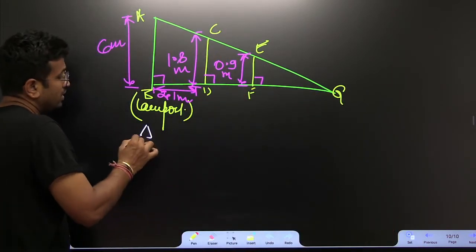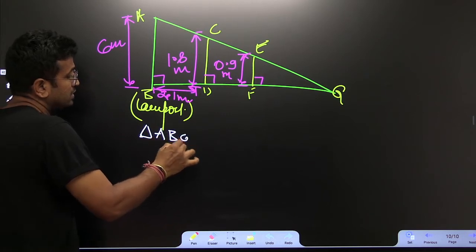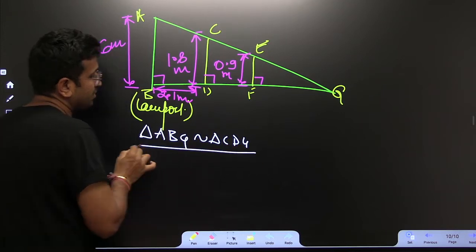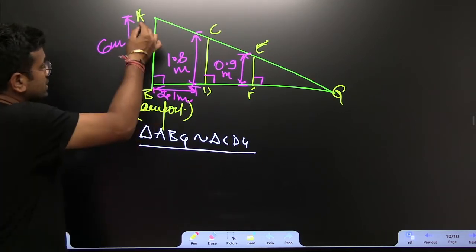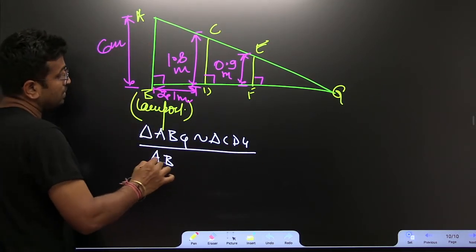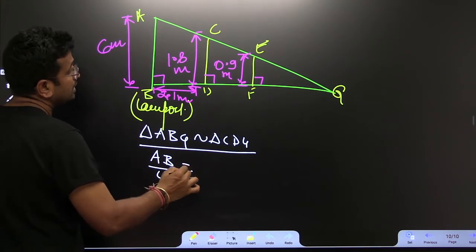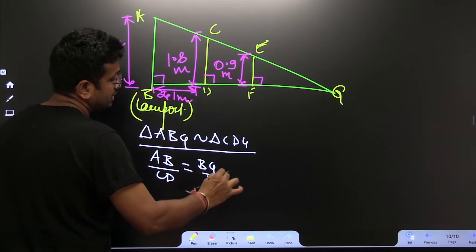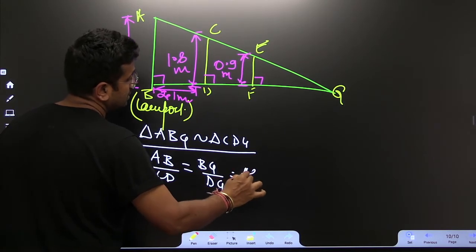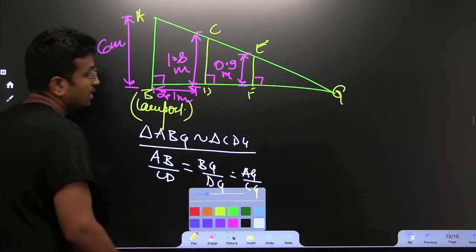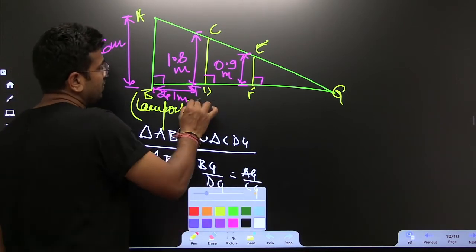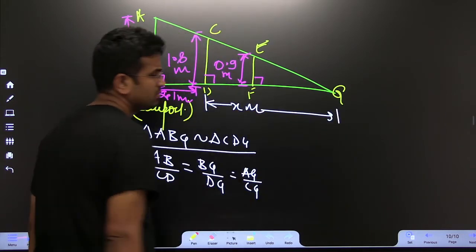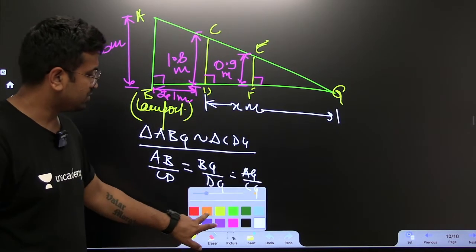Triangle ABG, that is the lamp post, and triangle CDG. They are similar, of course. So we can take the corresponding sides, that is AB upon CD is equals to BG upon DG is equals to AG upon CG. Even before moving any further, let us suppose this distance is x meter. That's great. Let's find the values then.